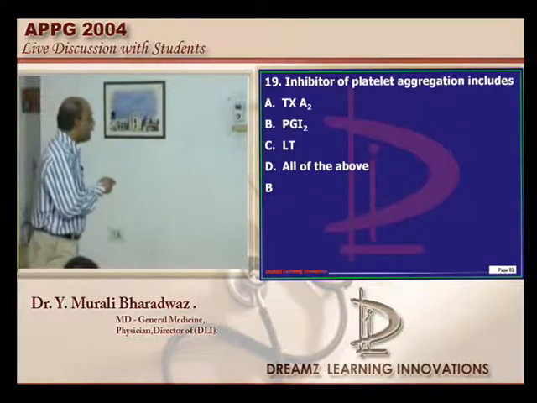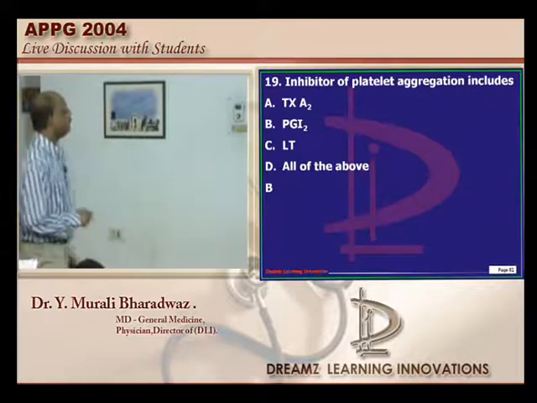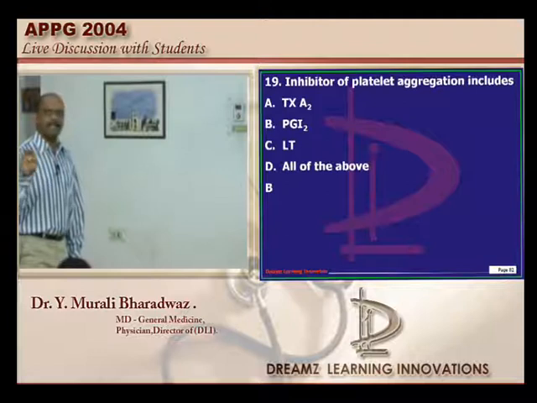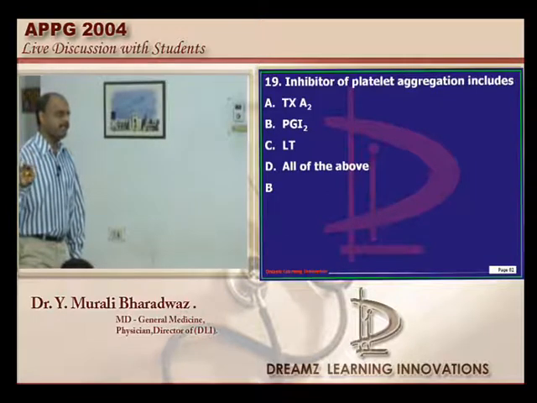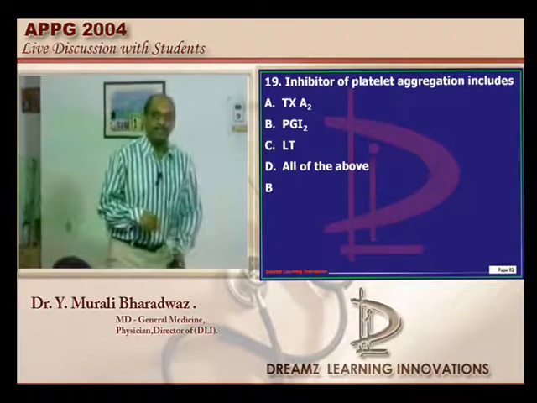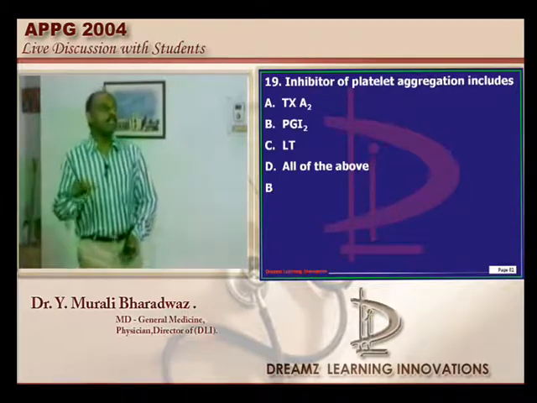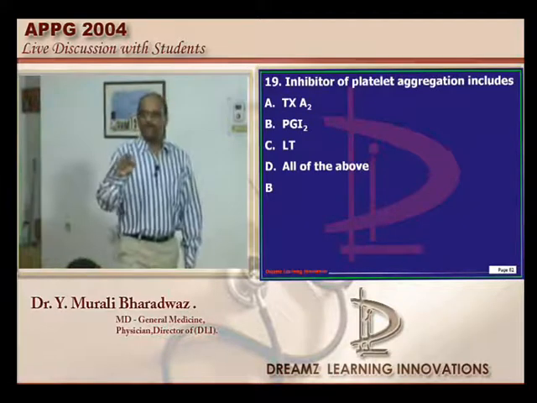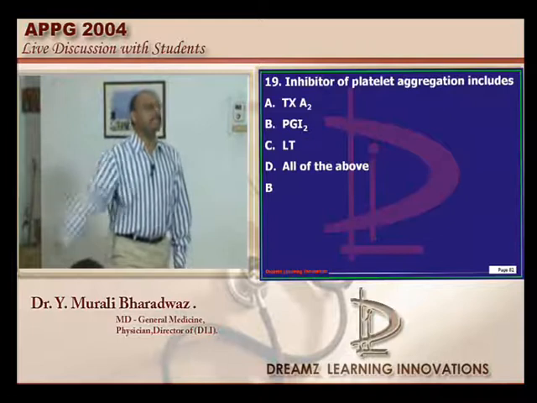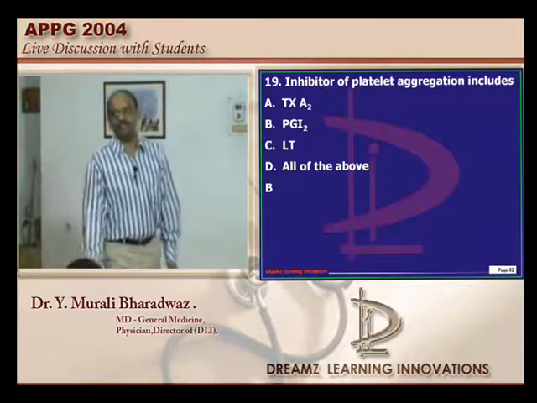Inhibitors of the platelet aggregation is which one, doctor, among this? So this is a little tricky question. Which is a vasoconstrictor, which is a vasodilator, prostaglandins and cyclooxygenase derivatives, you have to be sure, doctor. LTB4, LTC4, LTD4, among them, which is the one which is inhibited by zileuton and zafirlukast. So the take home message is leukotrienes and prostaglandins. Today you are going to revise for your tomorrow's exam.